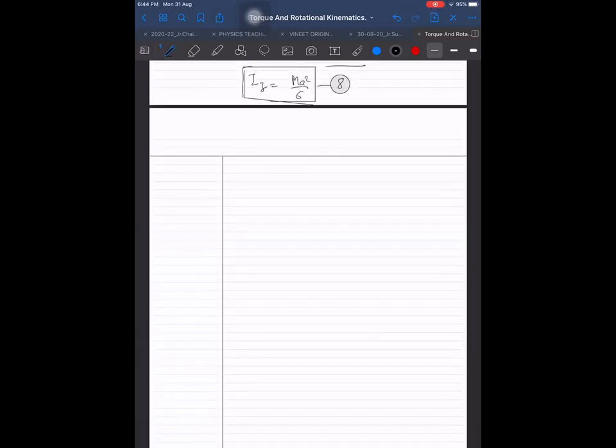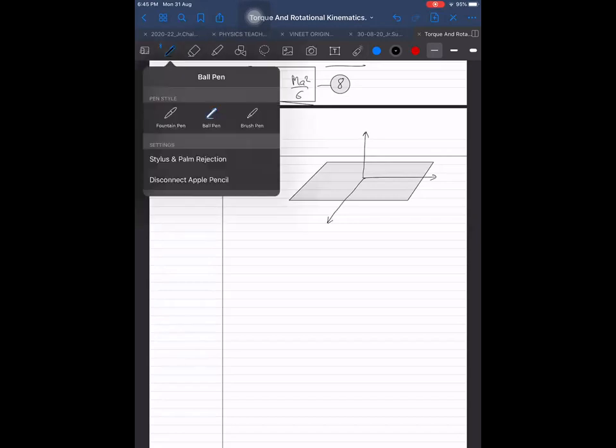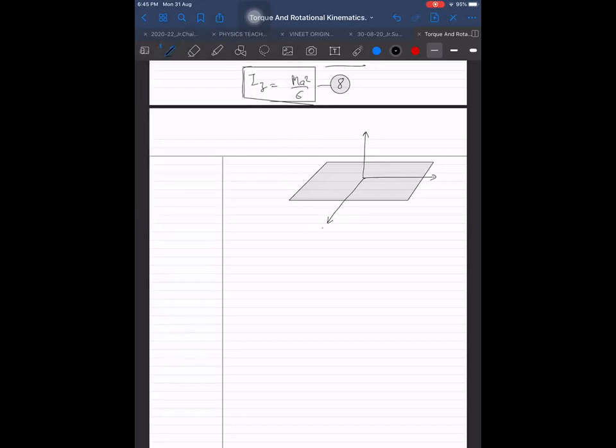Let us apply the stretch rule for the rectangular lamina. Triangular I will come to after this at last, after that the cone, etc. Those I will come to at last. This is a rectangular sheet, and for this, as I told you, we can draw the diagram this way. Now it is the perpendicular axis. From the diagram you can understand. Let us say it is our x-axis, y-axis, and it is our z-axis here.